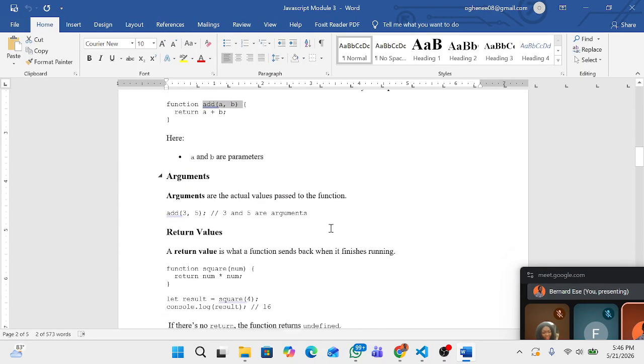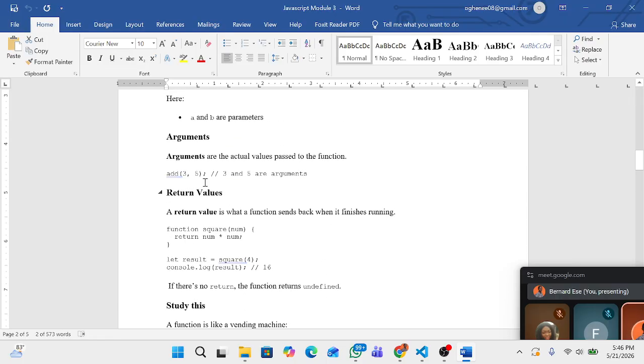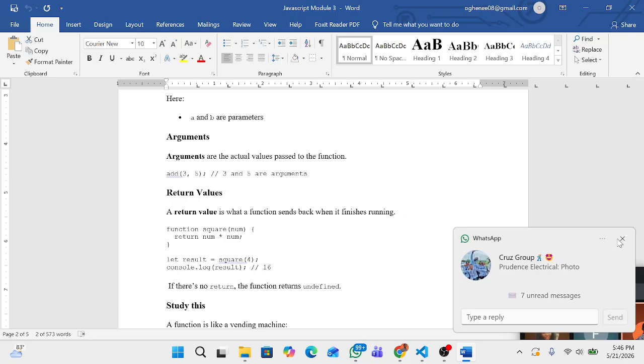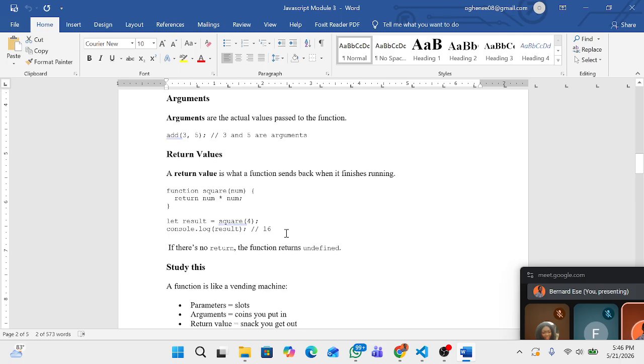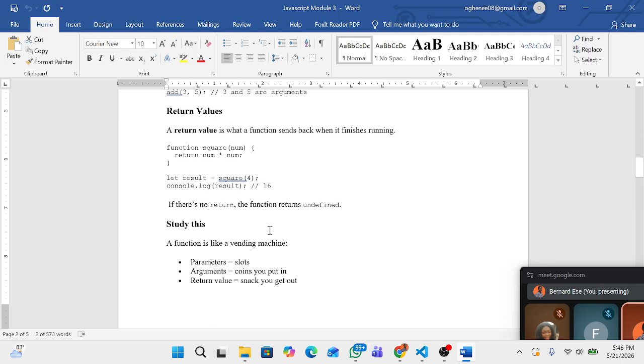That's parameters and arguments. Return values. A return value is what a function sends back when it's finished running. Do you get? If there's no return, the function returns undefined.